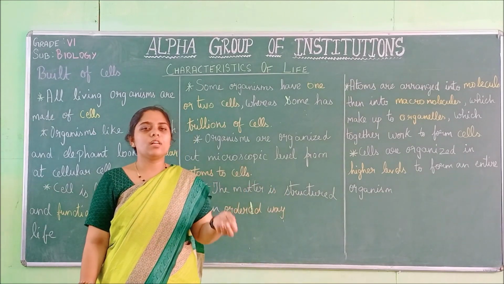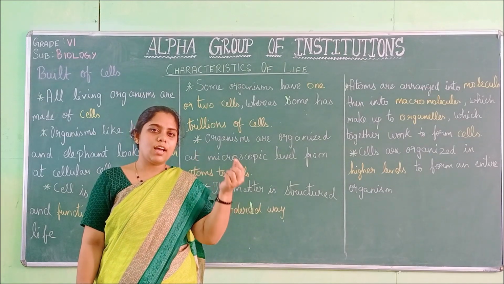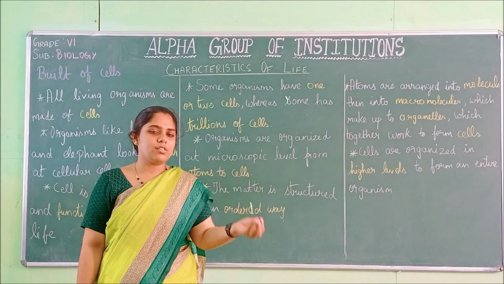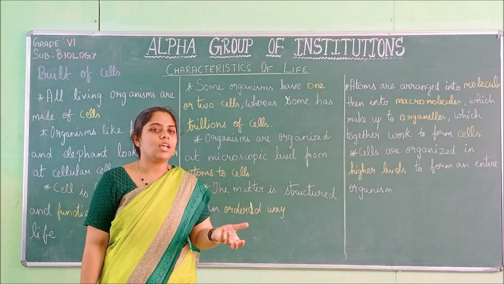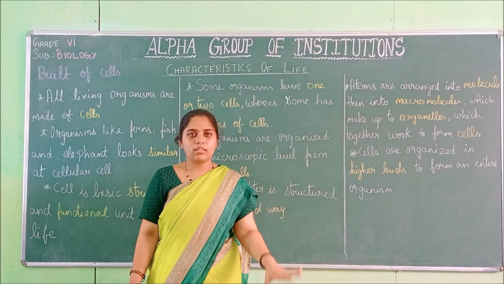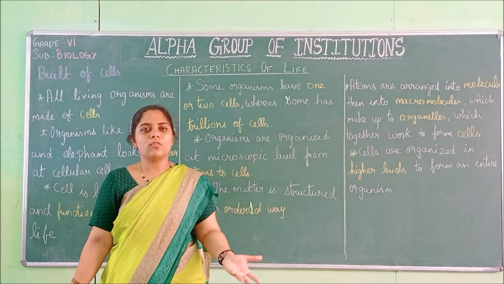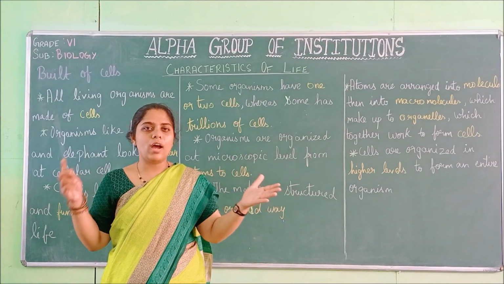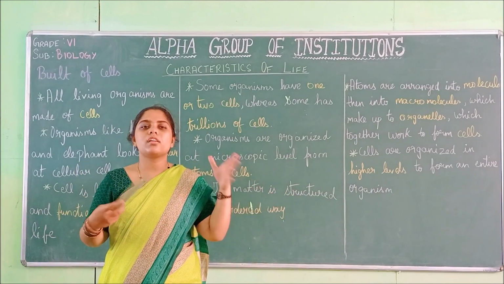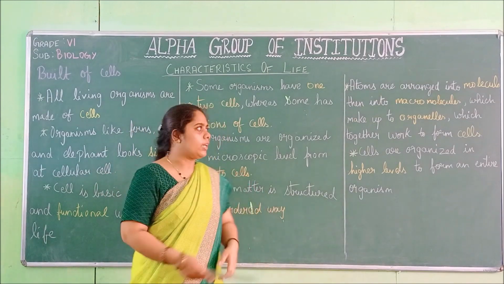But you have to imagine organisms that have one cell or two cells that we cannot see with the naked eye, only under the microscope. Those organisms are also called living beings. We have trillions of cells. Compare one or two and trillions. So much difference, and we are well developed. We are also considered living beings.